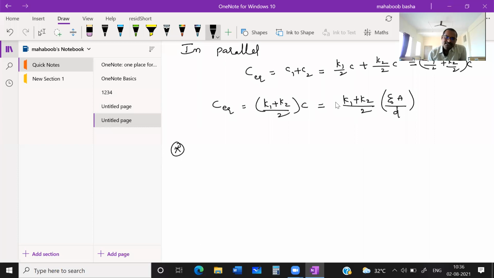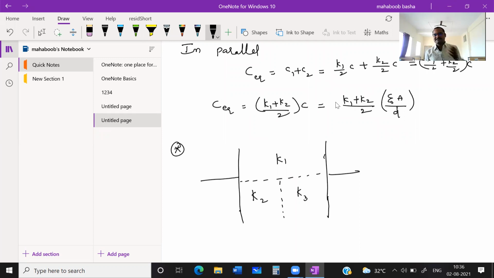Let us suppose here one capacitor is there, and into this capacitor, one portion is filled like this with K1, and two more portions are filled with different dielectric materials K2 and K3 like this. Then what happens to its equivalent capacitance?